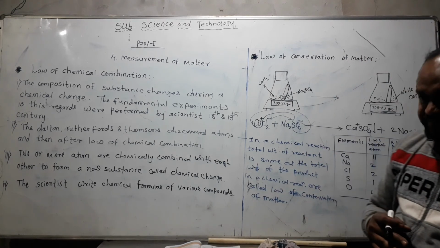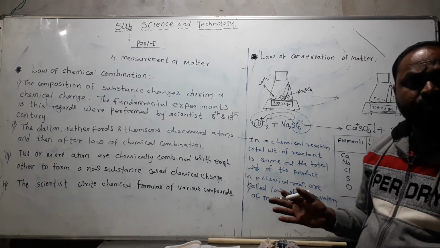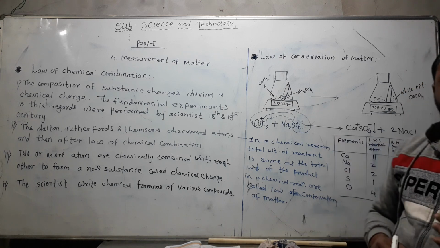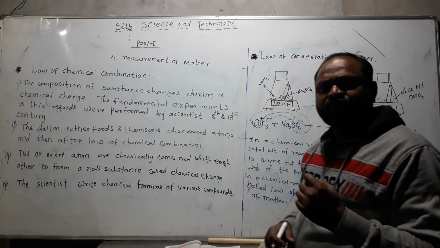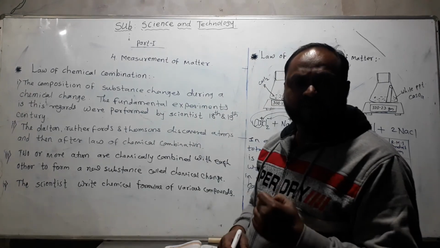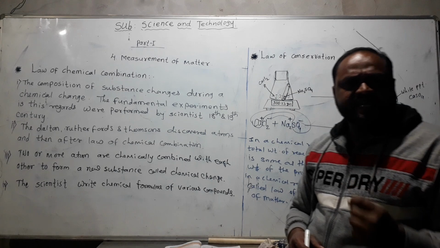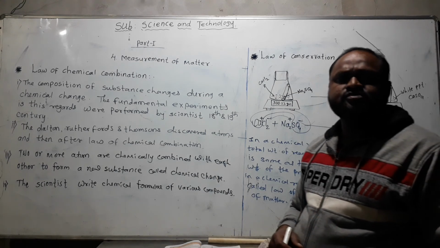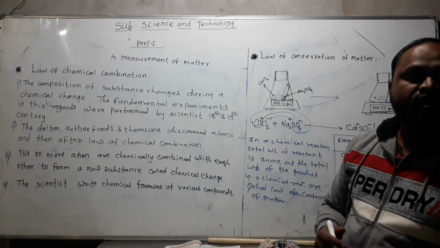In the law of conservation of matter, before and after addition, the left hand side reactant atoms and right hand side product atoms are the same, both are conserved, so it is called the law of conservation of matter.